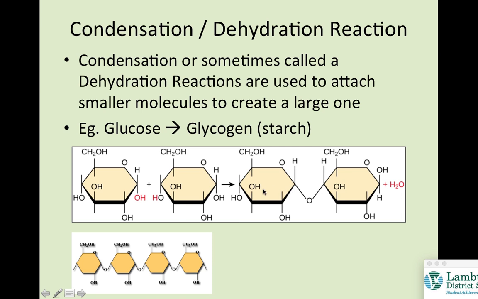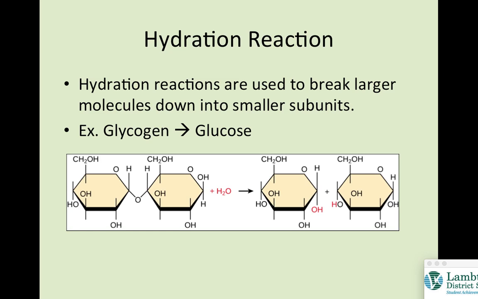And if we keep doing this, we can take a whole bunch of glucose and make a whole line of them all attached. This is how we store extra carbohydrates in our bodies. In animals, it would be glycogen, or in plants, it would be starch. So glucose, individual molecules, going into a long chain known as glycogen or starch, is done by condensation or dehydration reactions.